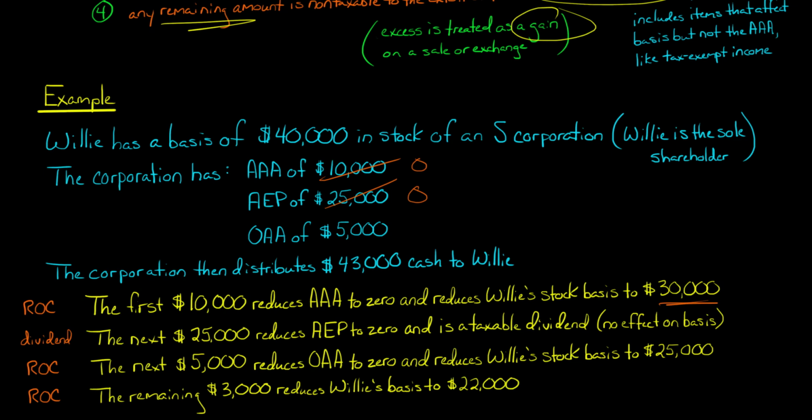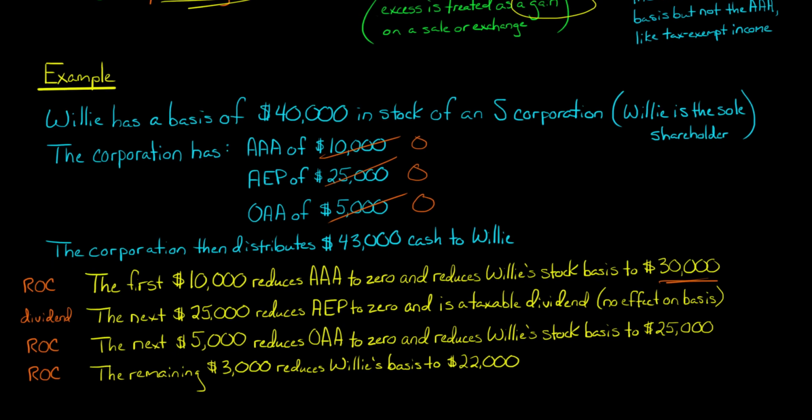Now, there's $5,000 in this other adjustments account. We see that of the $43,000 distribution in total, we've only dealt with $35,000, so we've got $8,000 left. So now the other adjustments account goes to zero. And that's going to reduce Willie's stock basis to $25,000. Generally, when we're looking at the other adjustments account, that's going to be non-taxable to the shareholder. So now we've dealt with $40,000 of the $43,000 distribution. But we still have the remaining $3,000 left, and that's just going to reduce Willie's basis to $22,000.